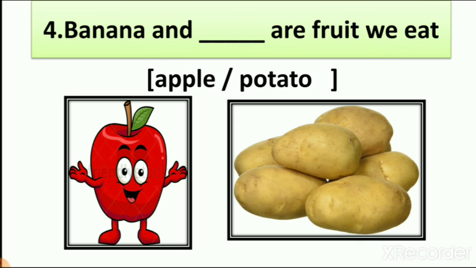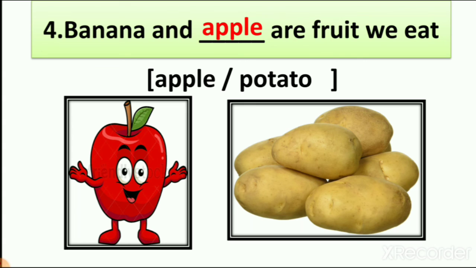So from this, which is a fruit and which is a vegetable? Yes, it is apple. So we learn about apple also. When we start learning ABCD, first letter we learn is A and first word we learn is apple, A for apple.